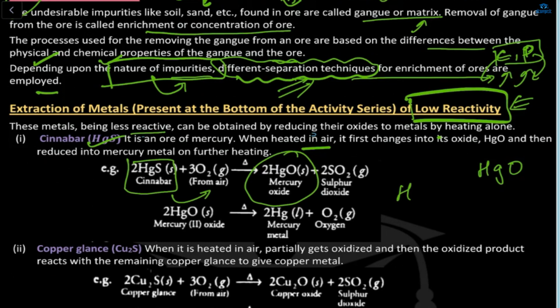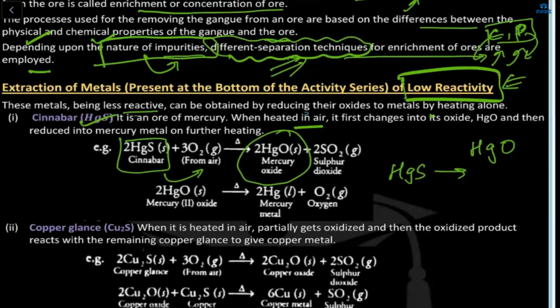Now, first is your HgS. It is combining with oxygen, means on heating. So after heating, what are we getting? We are getting HgO, which is mercuric oxide. And if it is heated further, what will happen? It will be reduced into mercury metal, means only Hg will remain. Okay?